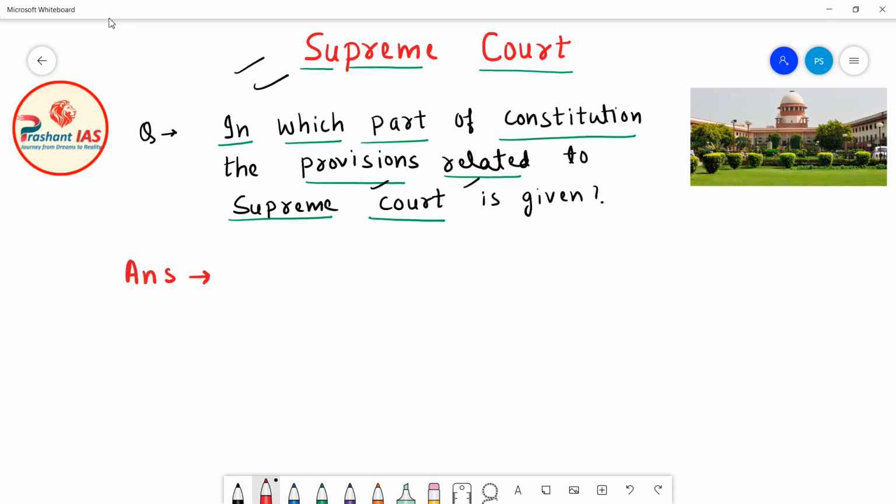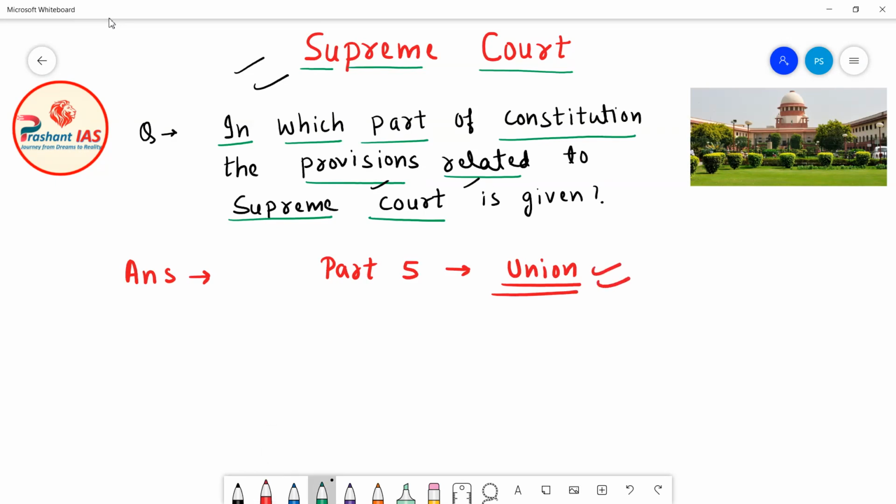So friends, when you read the Constitution of India, you will find that Part 5 is Union. This means that in Part 5, all the concepts, provisions and articles related to the Union are given.